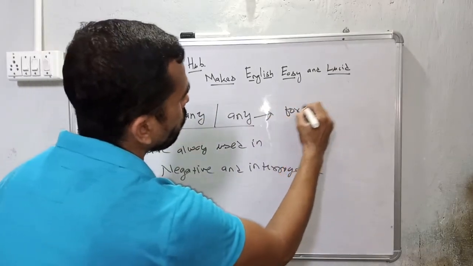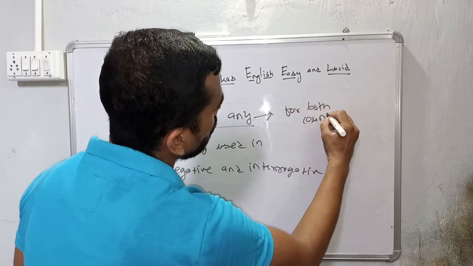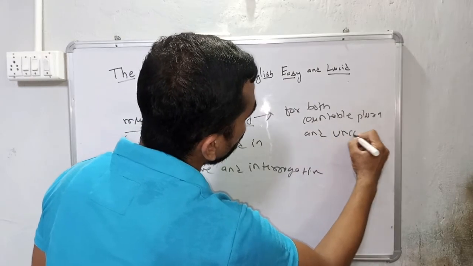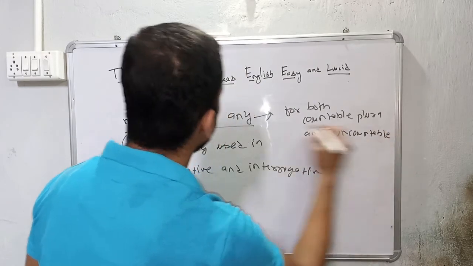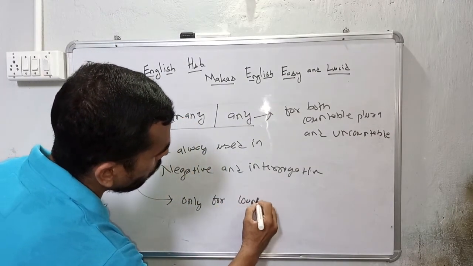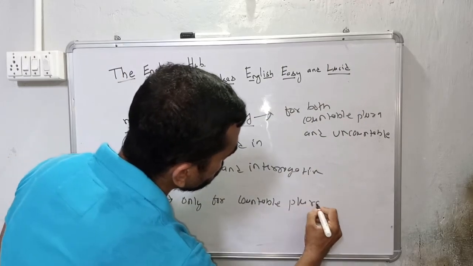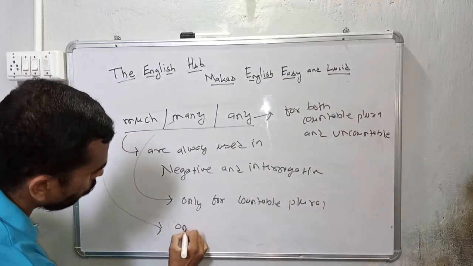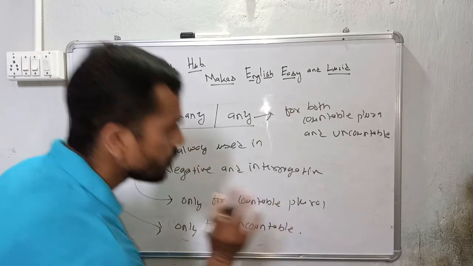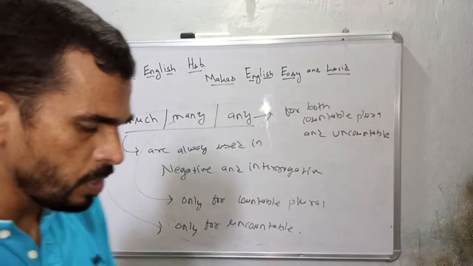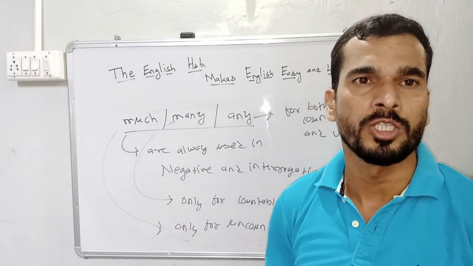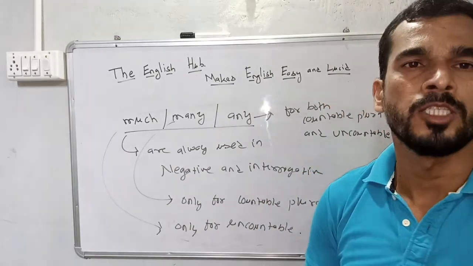Any for both countable plural and uncountable. Many only for countable plural. Much only for uncountable. So this is the thing you have to remember. If you remember this sort of things, then you will never commit mistakes while writing or speaking English. So for this class, this much only.